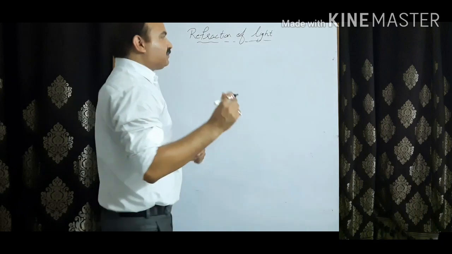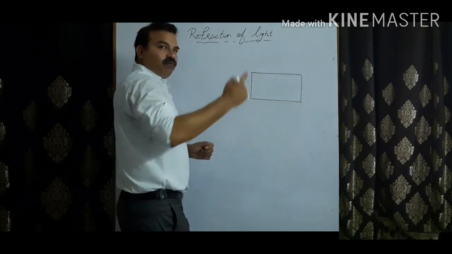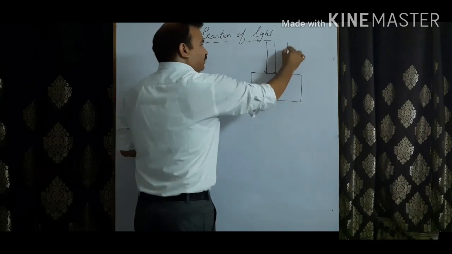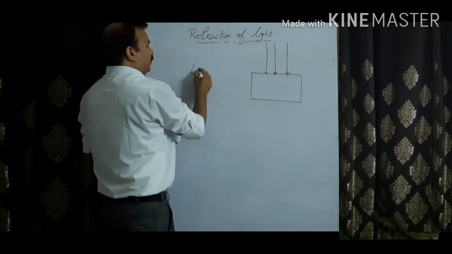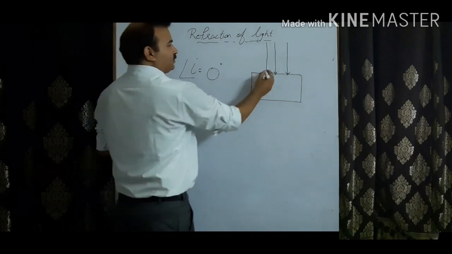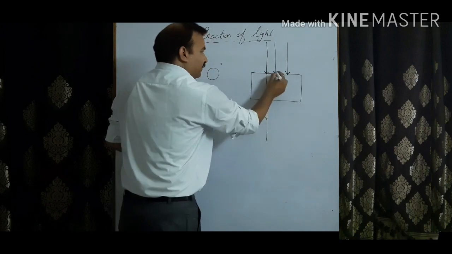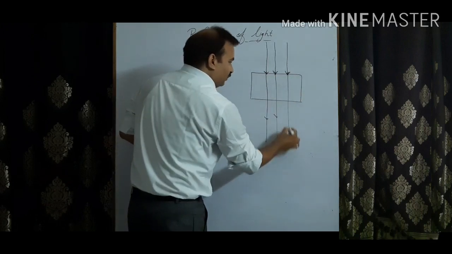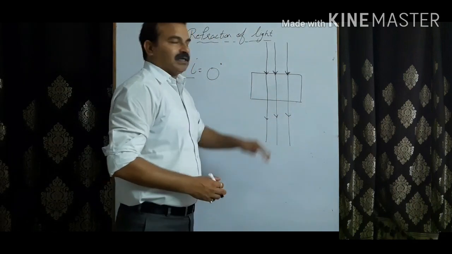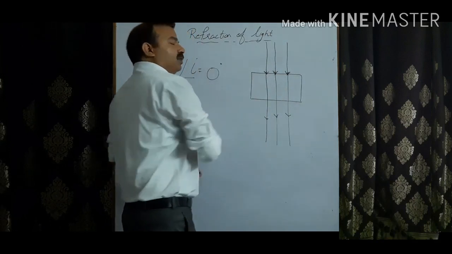But there is one special case. Suppose this is a glass slab. If a ray of light falls along the normal, it simply means the angle of incidence is equal to 0 degrees. In this case, the ray of light will come out parallel. There will be no bending of the light. This is a special case of the glass slab, when a ray of light falls along the normal and the angle of incidence is 0 degrees.